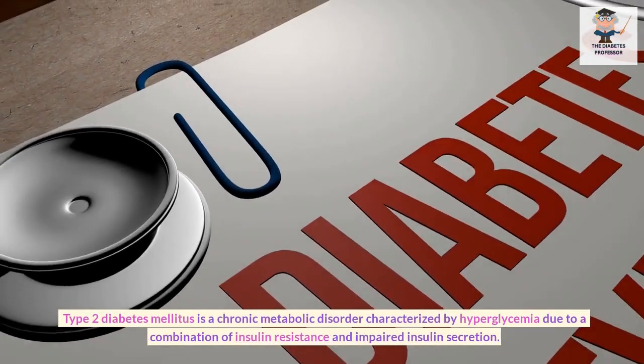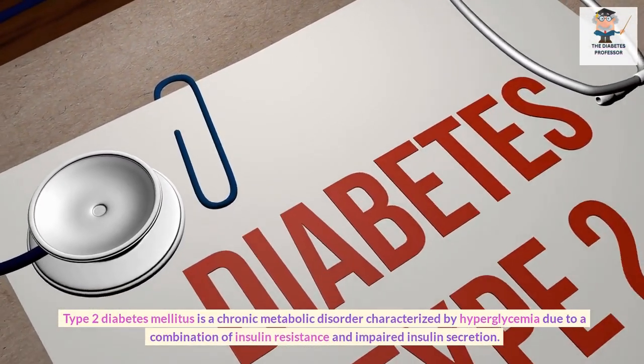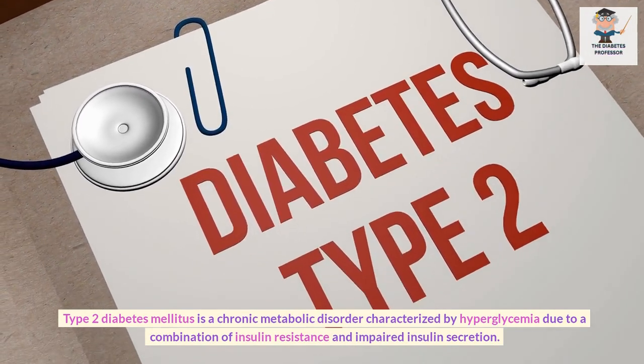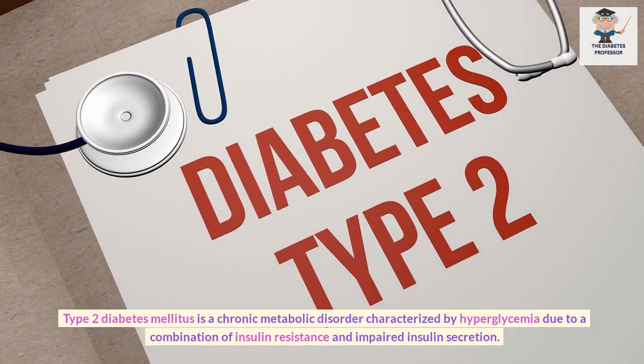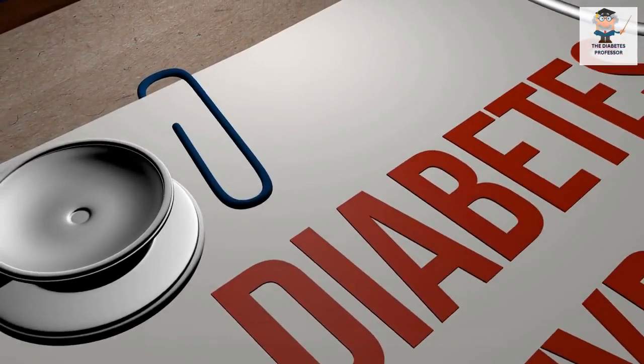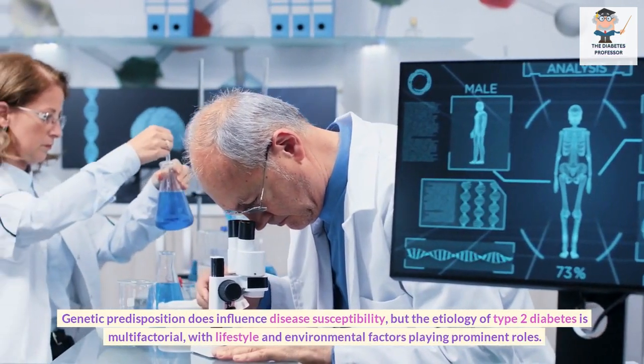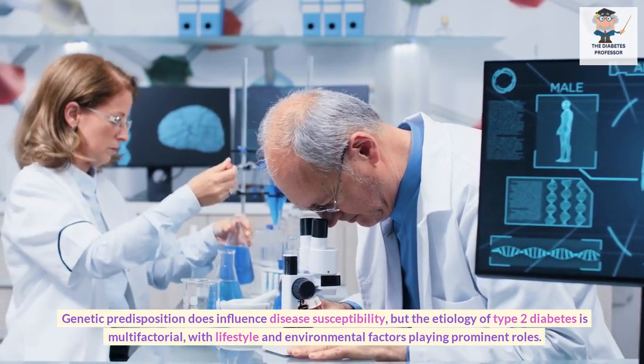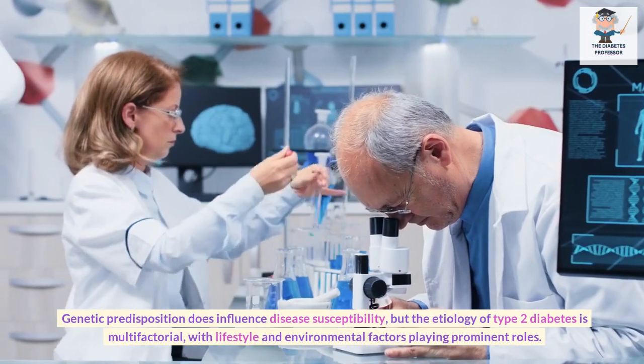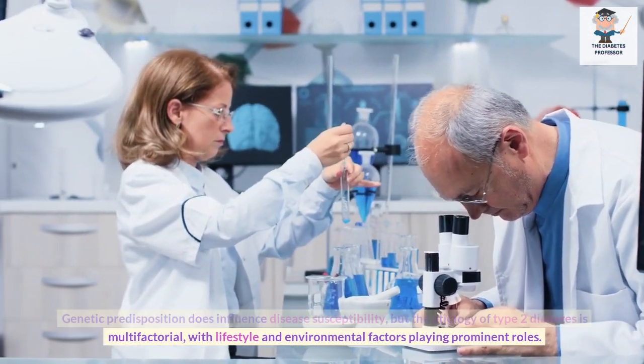Type 2 diabetes mellitus is a chronic metabolic disorder characterized by hyperglycemia due to a combination of insulin resistance and impaired insulin secretion. Genetic predisposition does influence disease susceptibility, but the etiology of type 2 diabetes is multifactorial, with lifestyle and environmental factors playing prominent roles.